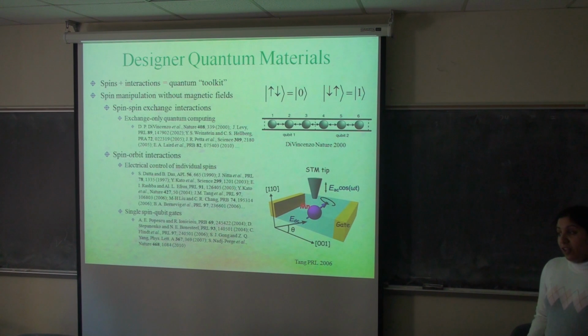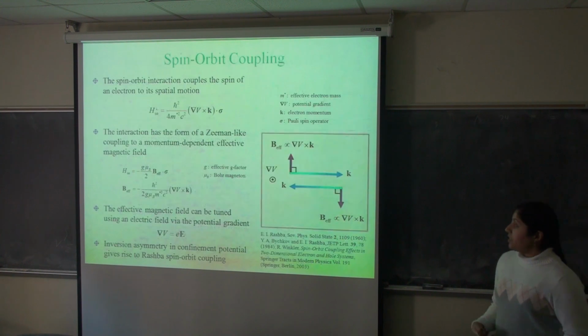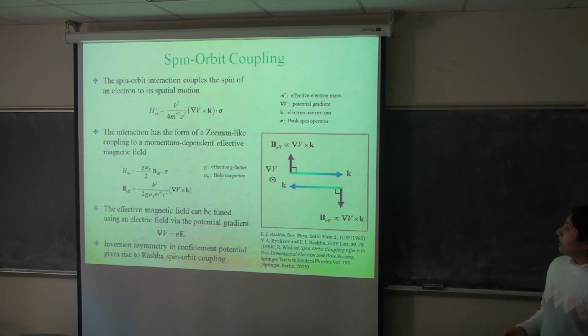So now we can add another element to the quantum toolkit, and that is the spin-orbit interaction. And this interaction has been very widely studied in the context of controlling spins using electric fields, and several proposals have also been made for carrying out single spin qubit gate operations using spin-orbit coupling. So to see how all this will work, we can consider basic properties of the spin-orbit interaction.